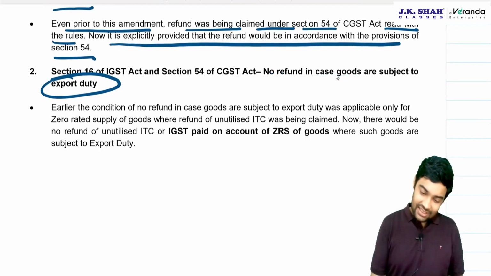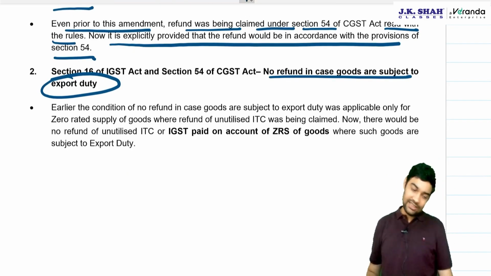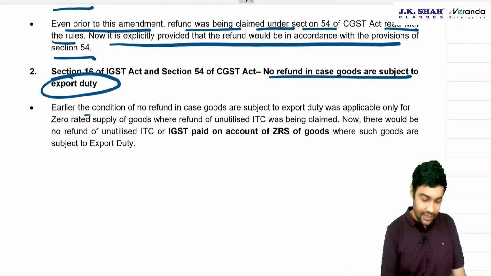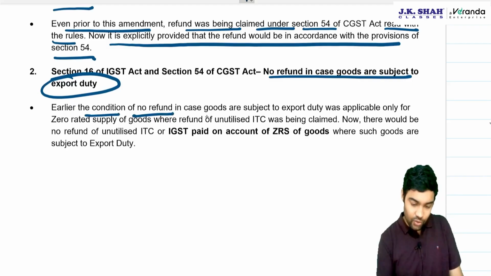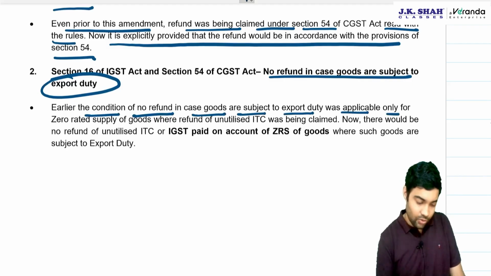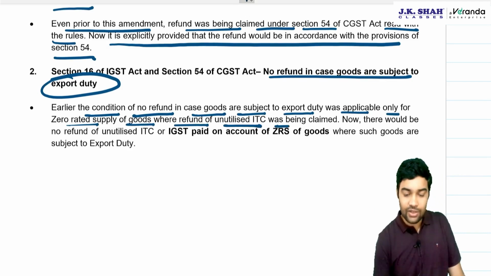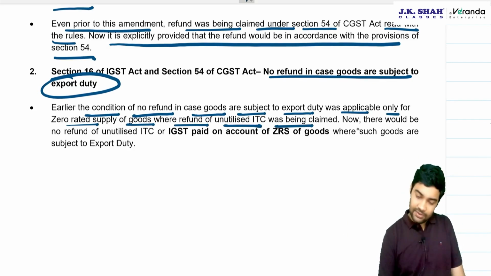Let's see. No refund in case goods are subject to export duty. Earlier, the condition of no refund in case goods are subject to export duty was applicable only to zero rated supply of goods where refund of unutilized ITC was being claimed.